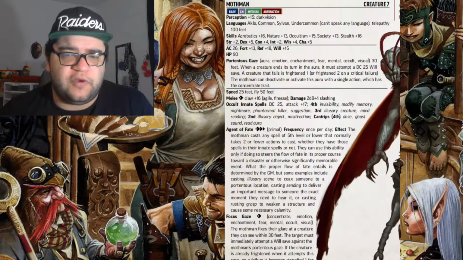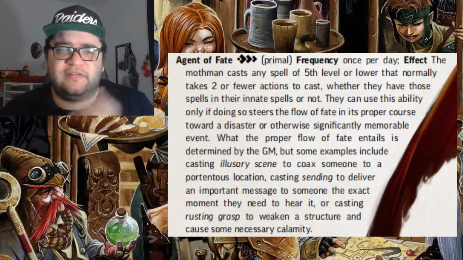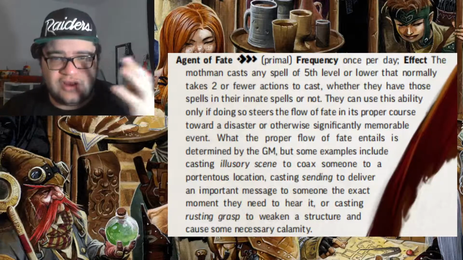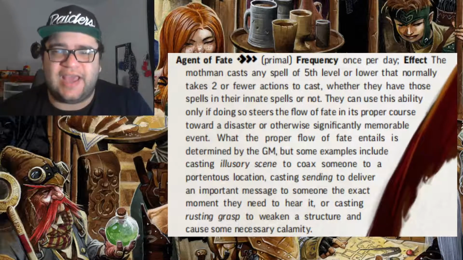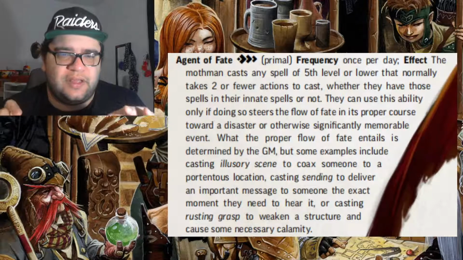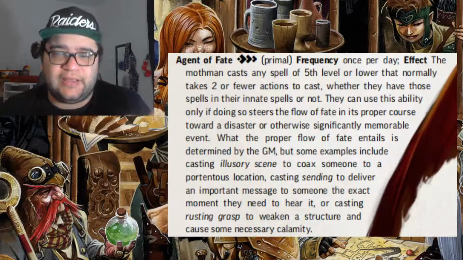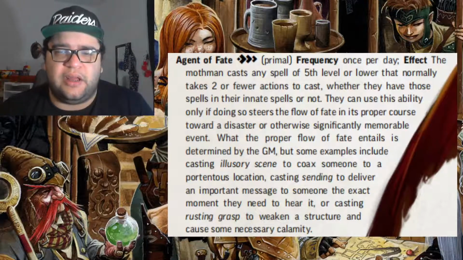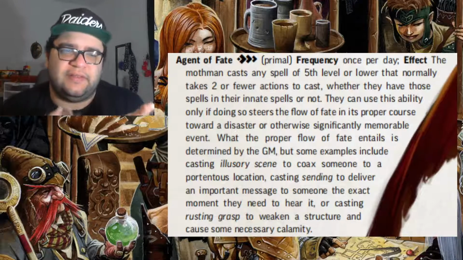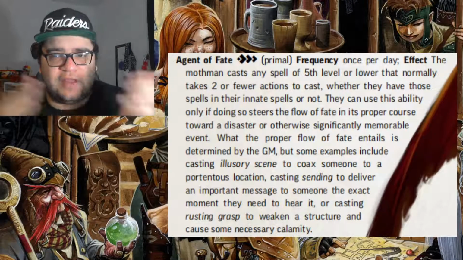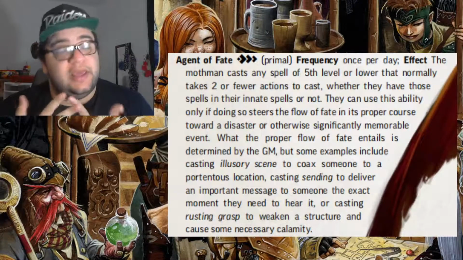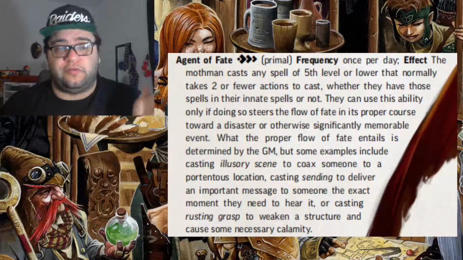One of Mothman's main gimmicks here, though, is his Agent of Faith. Agent of Faith is a 3-action, very strong, big attack for him. But the way it's written, Mothman can use any spell of 5th level or lower. Now, I'm going to stick to Primal because it does have the Primal tag, but the way it's written in the tag itself is that it can use any spell. Again, we'll stick to it being a Primal spell, but if worded correctly, you can just go through the book and pick any spell.